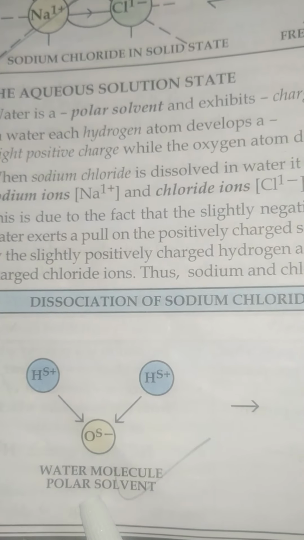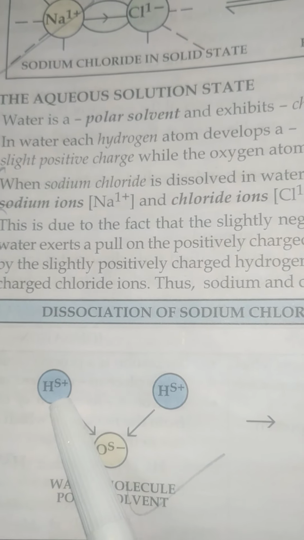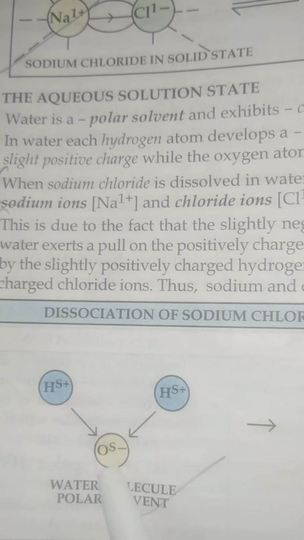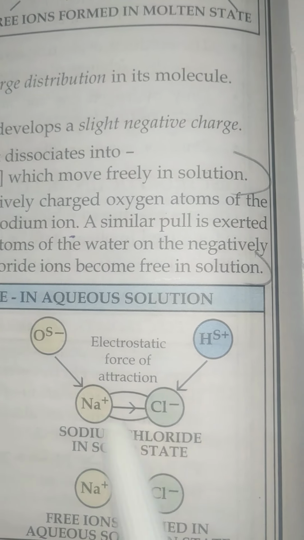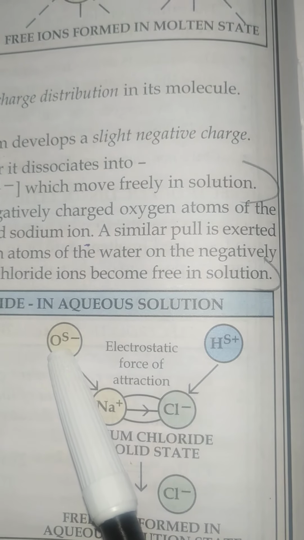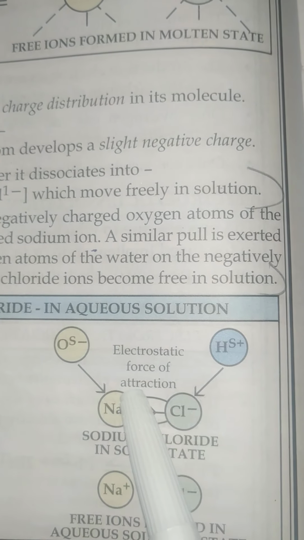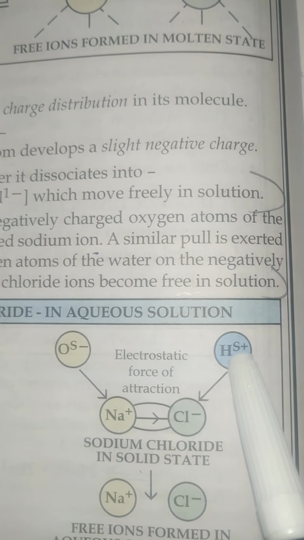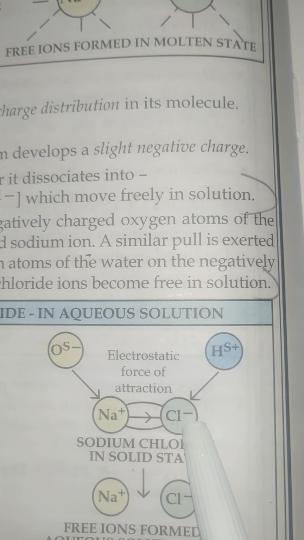Here see the water molecule, H2O, with slightly positive charge on hydrogen and negative charge on oxygen. Now see this NaCl when it is dissolved in water. This oxygen atom will exert a pull on the Na+, and this slightly positive hydrogen will exert a pull on the Cl-.